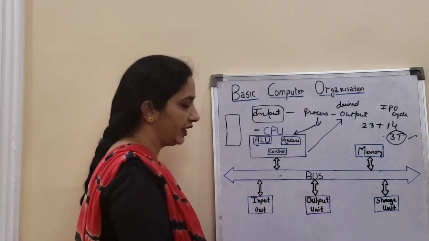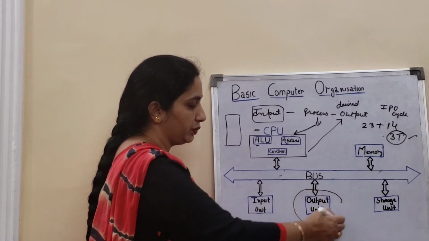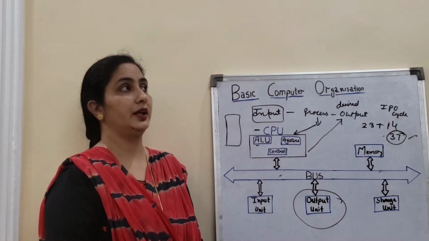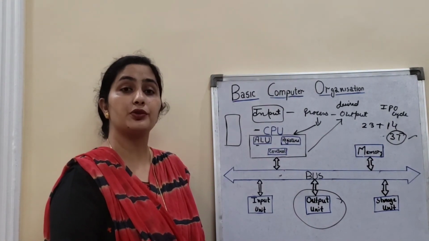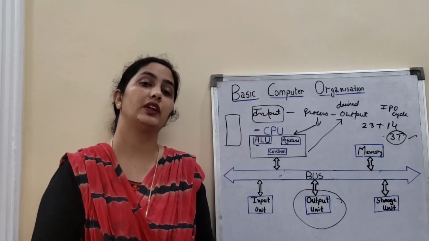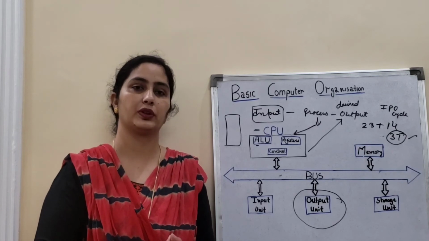Then you will get your output. This is your output unit. Now how can you get your output? On the monitor, or you can have your output through the printer. The monitor will give you a soft copy, whereas the printer will give you a hard copy of your output.